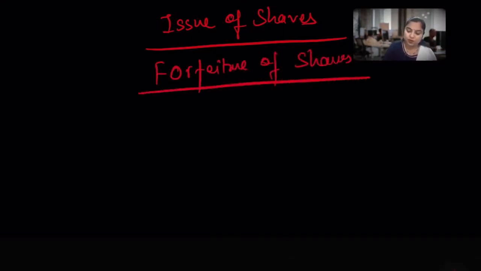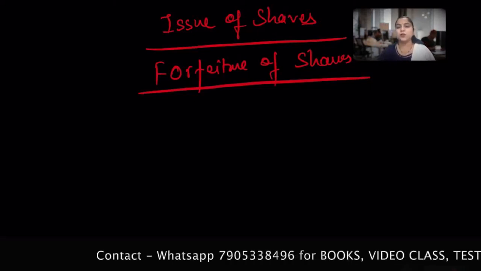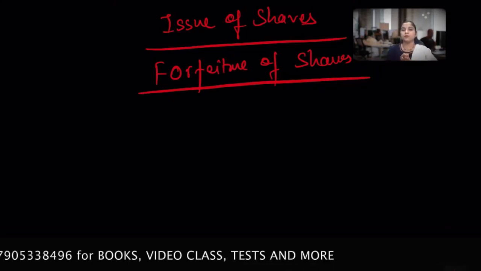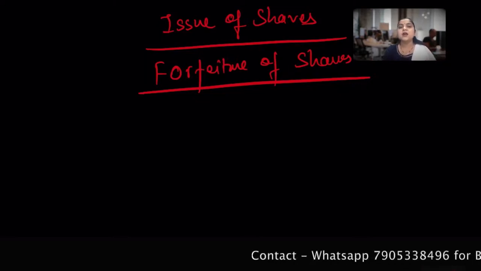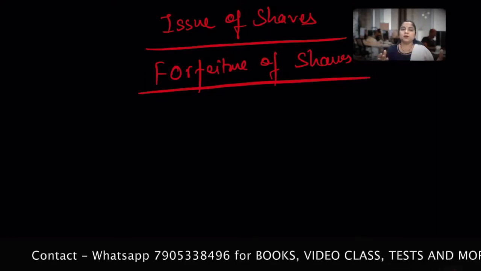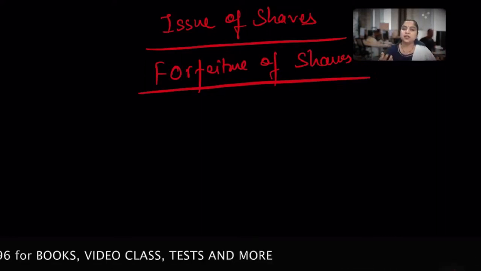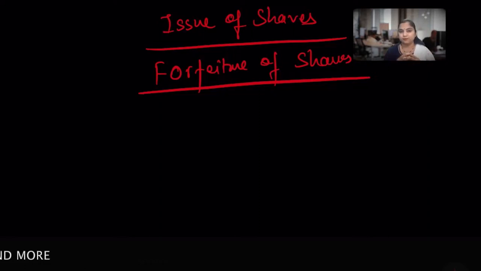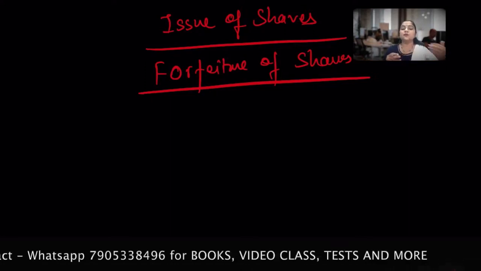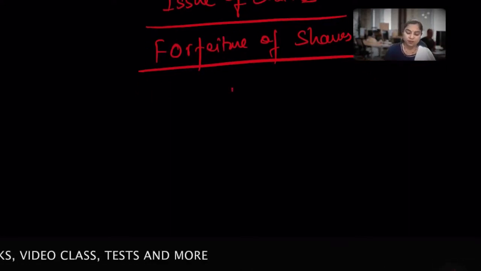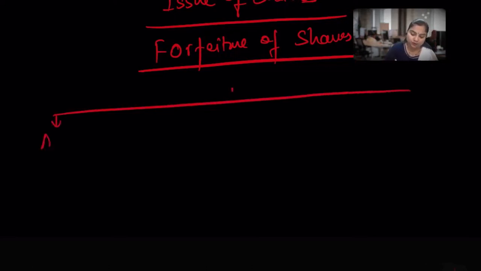Okay, forfeiture of shares. So we will discuss everything about forfeiture. So what do you think, what is it all about? We learned that a company issues shares and invites the public, and the public can buy the shares. They become shareholders by applying, and once shares are allotted, they become a shareholder of that particular company. We also learned in the past session that a shareholder is asked for different calls to make payment. So I just want to give you a brief recall here.